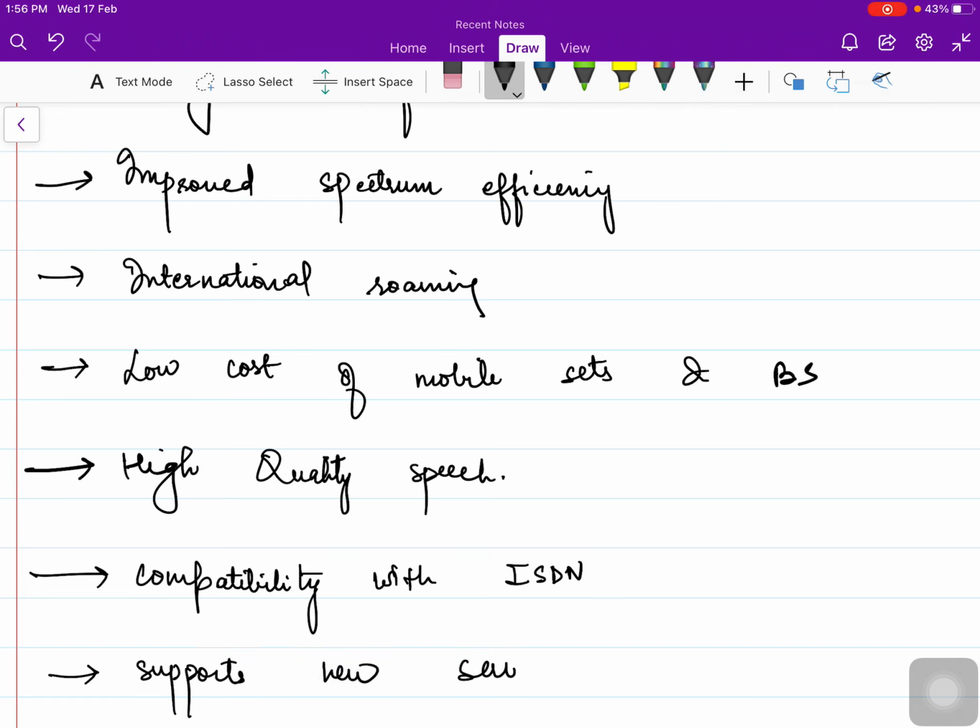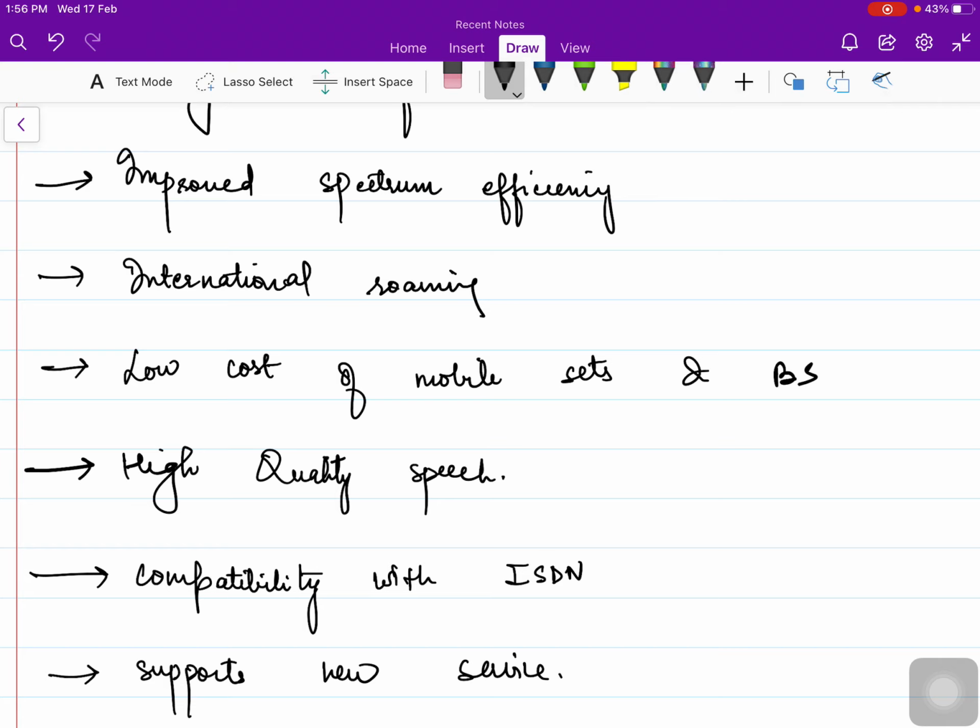If we want to write some theory about the Global System for Mobile, that is GSM, first of all we should recall the theory part of second generation features. The second generation was meant for voice transmission, same is the case with GSM. Second generation made use of TDMA and CDMA techniques. GSM was based on the TDMA technique, we should mention this point. Then it used a digital modulation scheme, we should also mention this. Then we should learn one or two facts and figures, like GSM is a circuit switched system which divides 200 kilohertz into 8 slots. Then we should remember the communication band over which it operates.